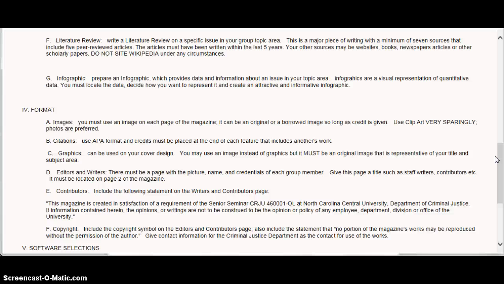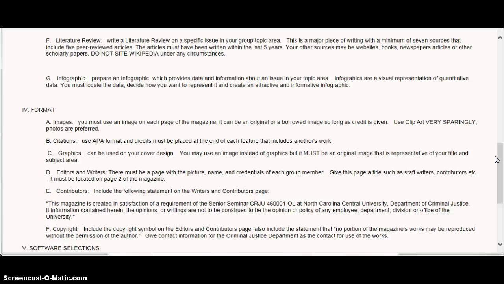I've been saying this all semester. This is no exception. You must include some graphics. Your magazine cover must have some type of graphic or image up there. Your editors and your writers, that's you and your group members, must include your name and your credentials. Include a short bio. And also that's part of your contributors page.